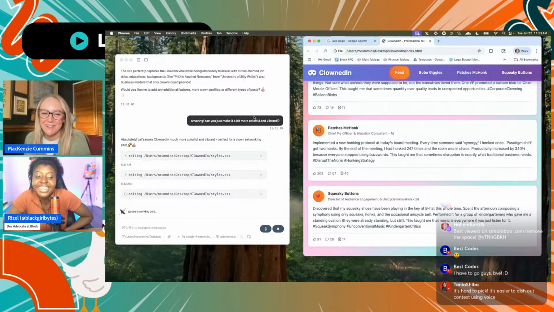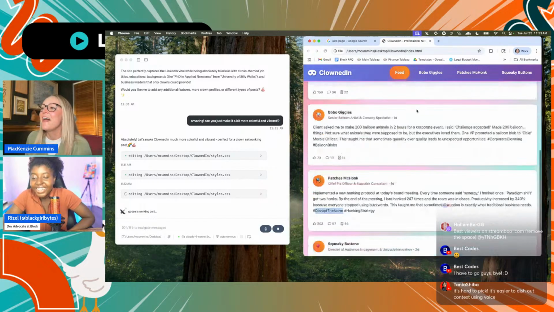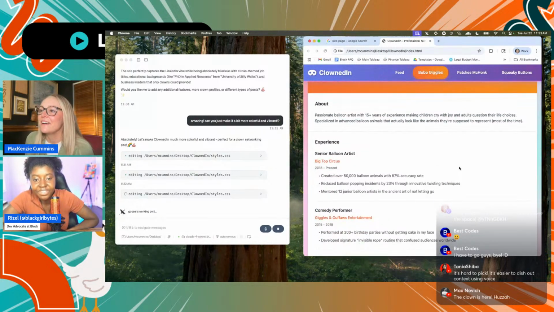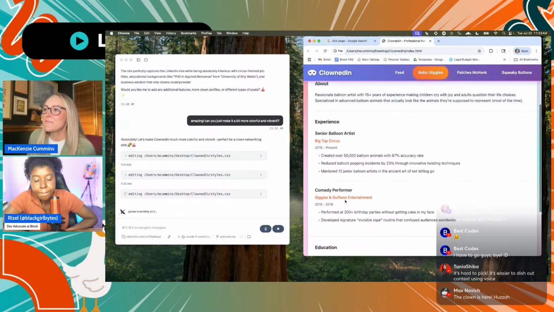Productivity increased by 340%. I really love Disrupt the Norm as the hashtag. I feel like I would see that in real life. So I'm glad Goose was able to pull those elements in. And then I have a couple different pages. So I have Bobo Giggles, and some about his experience.